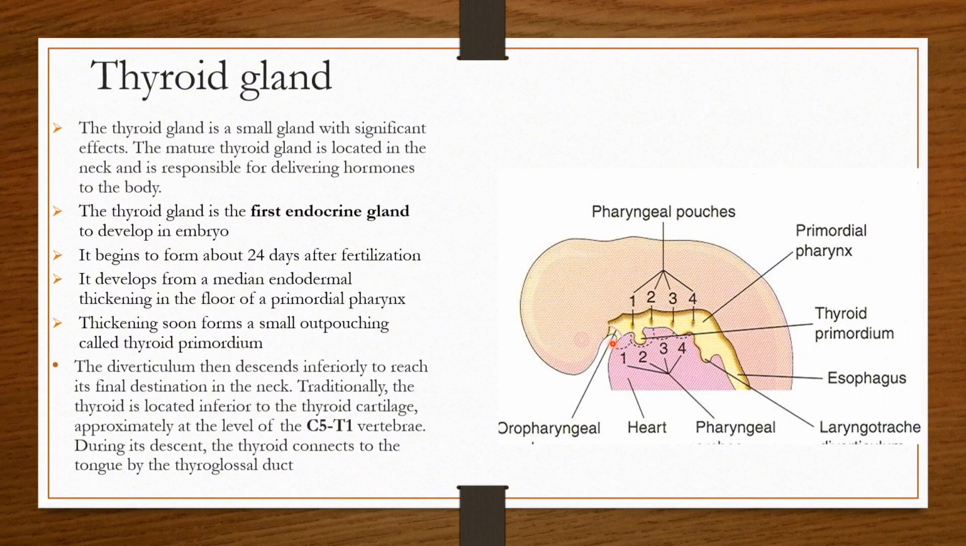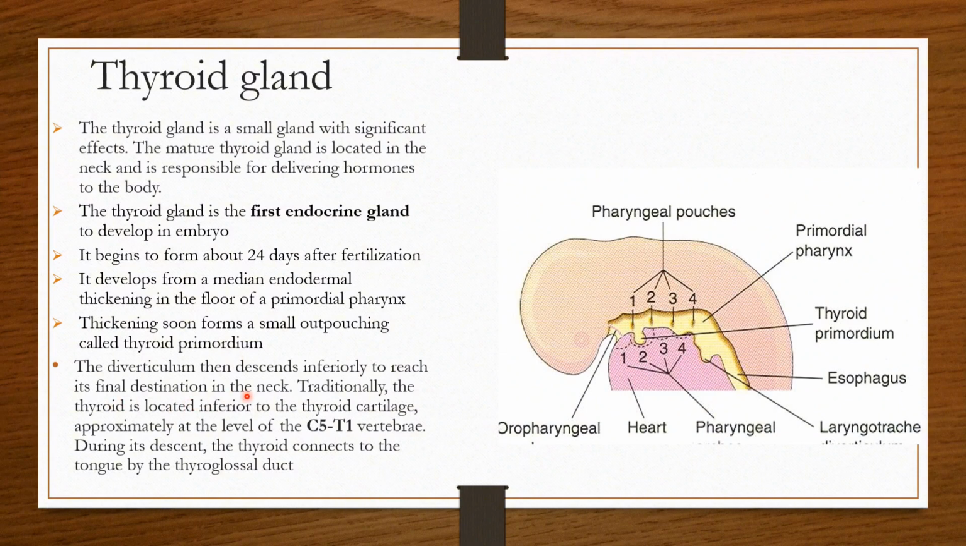Here you can see in yellow color the primordial pharynx which is developing, and these are the pharyngeal arches 1, 2, 3, 4, and on the inner side you can see the pharyngeal pouches. So this gland develops in the floor of the primitive pharynx. This area is basically the location of the thyroid primordium. The thickening zone then forms a small outpouching, here called the thyroid primordium.